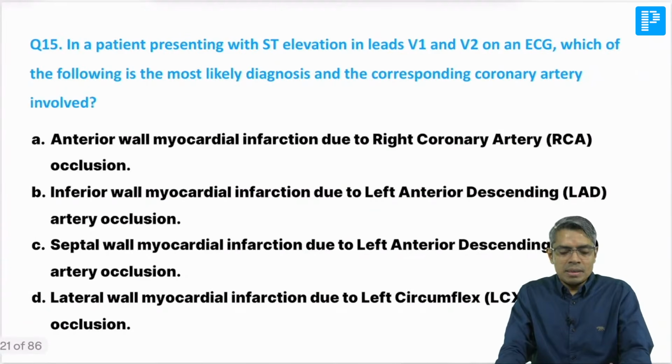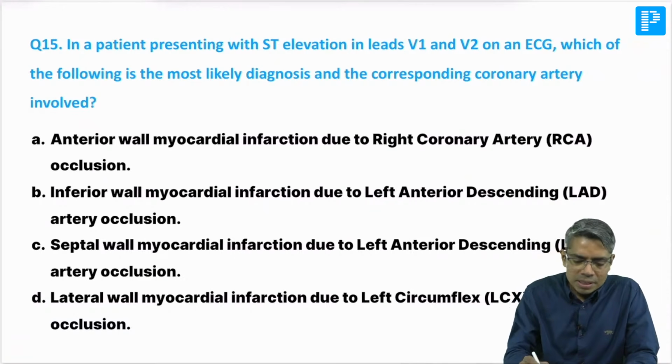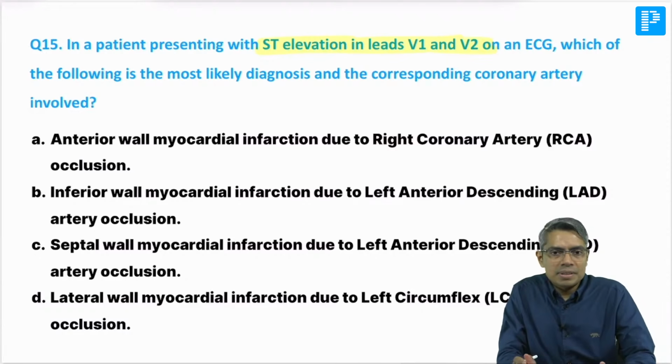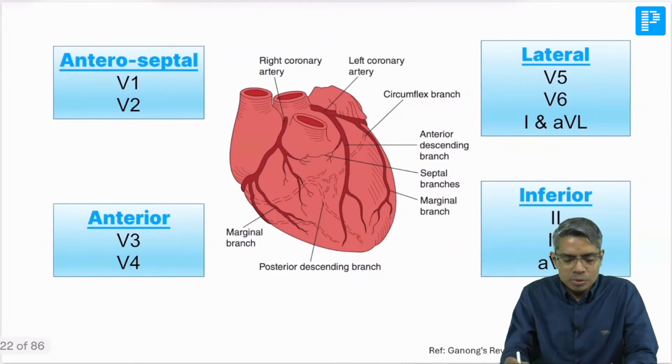Okay. A patient presented with ST elevation in V1 and V2 leads. This is something you know from your medicine knowledge, so it is easy for you to answer. If you are getting ST elevation in V1 and V2 leads, obviously you are in a diagnostic case of myocardial infarction. But which wall is infarcted? In my ECG lecture I told you that infarction in V1 and V2 is the septal lead, anteroseptal infarction.